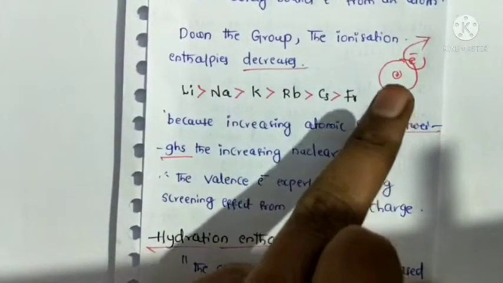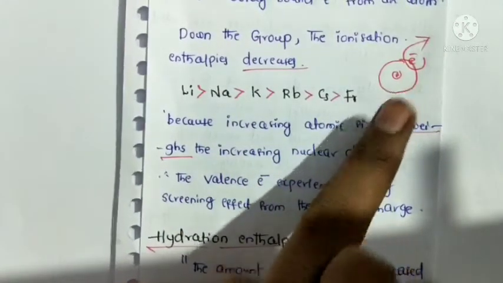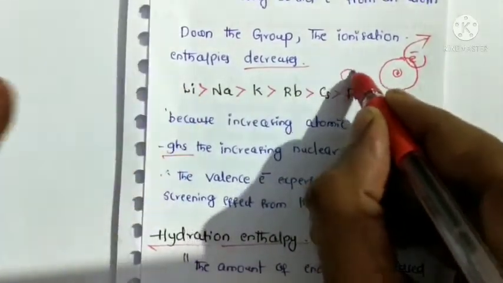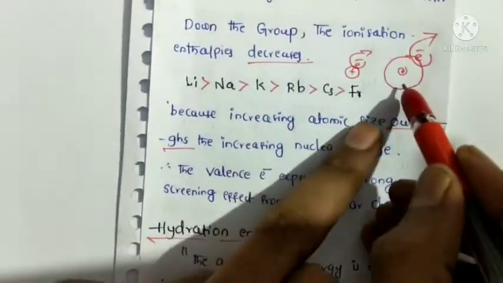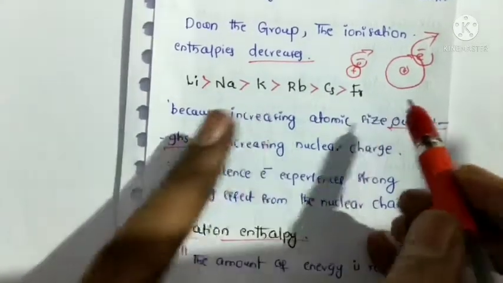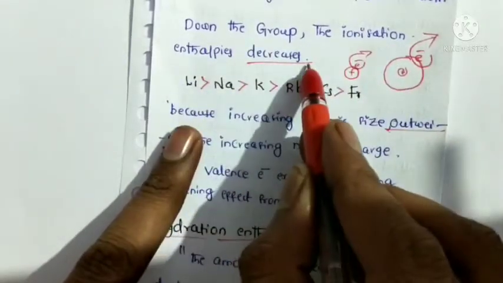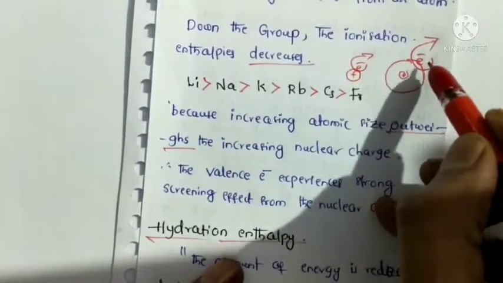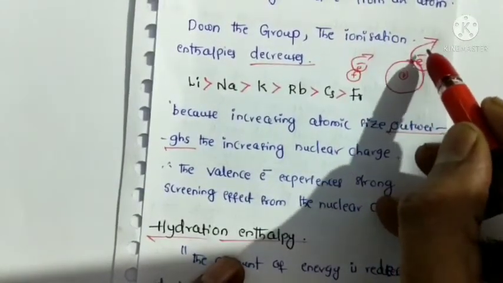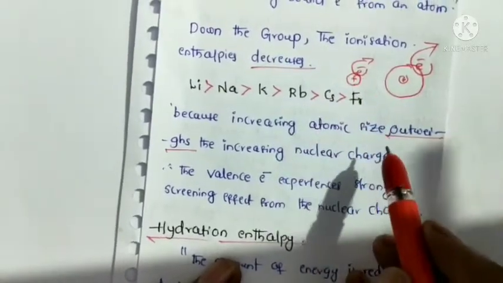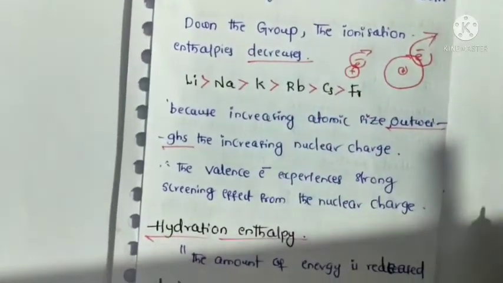So that's why ionization enthalpy is very low whenever atomic size is high, compared with low atomic size. This atomic size is large, that's why it has very low ionization enthalpy. So down the group, the ionization enthalpy decreases because atomic size increases. Whenever atomic size increases, we can remove the electron from the atom easily compared with small atomic sizes.